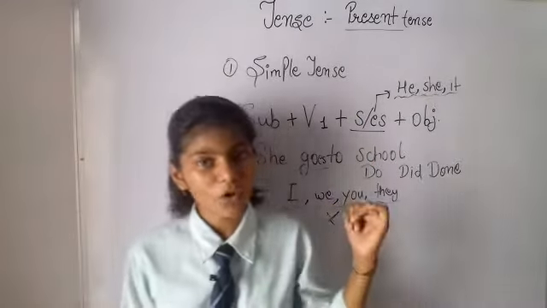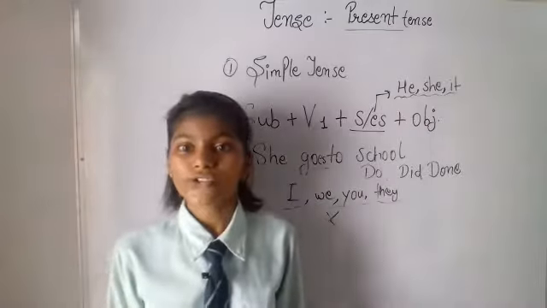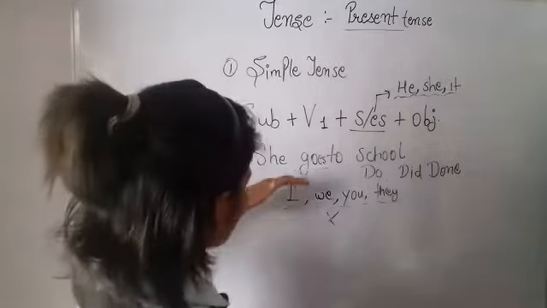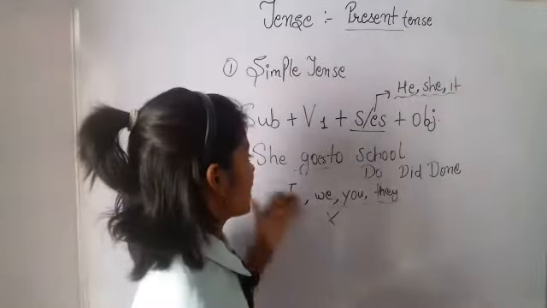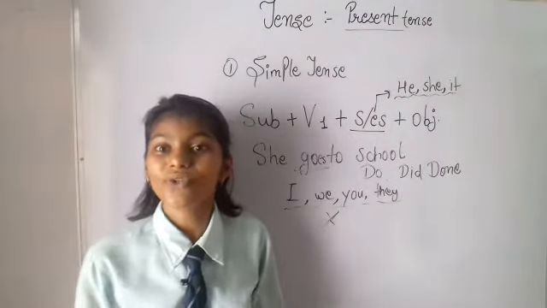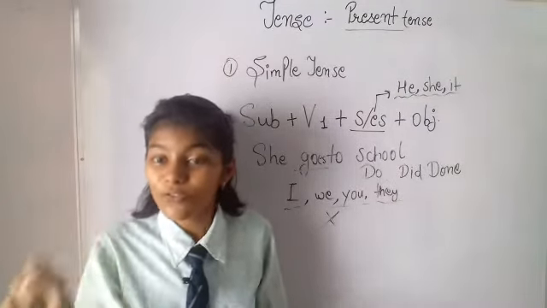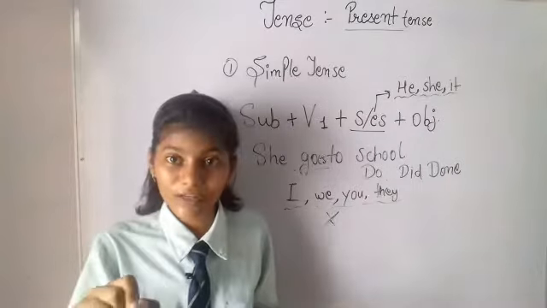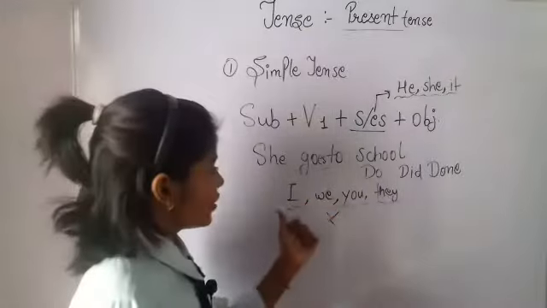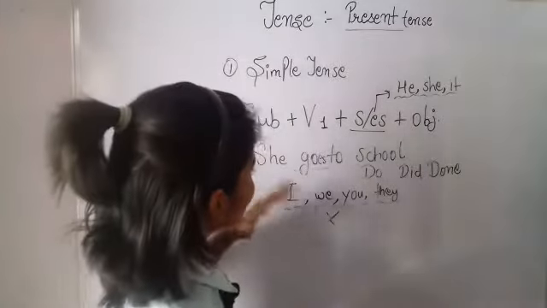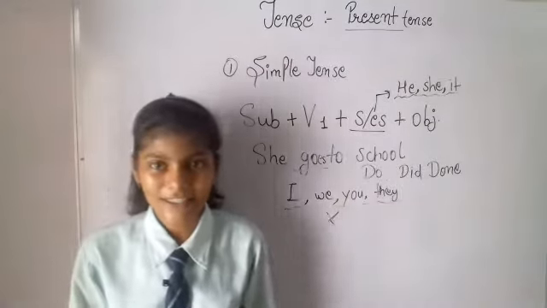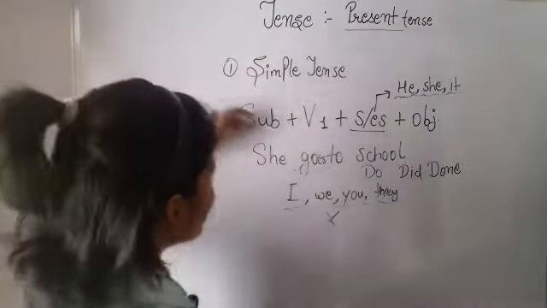Before that, we also see interrogative negative. As we know that in interrogative, we say does she go to school? So in that we just use not before the main verb and after the helping verb. So, does she not go to school? This is how you will form the sentences. So this is about the simple tense.